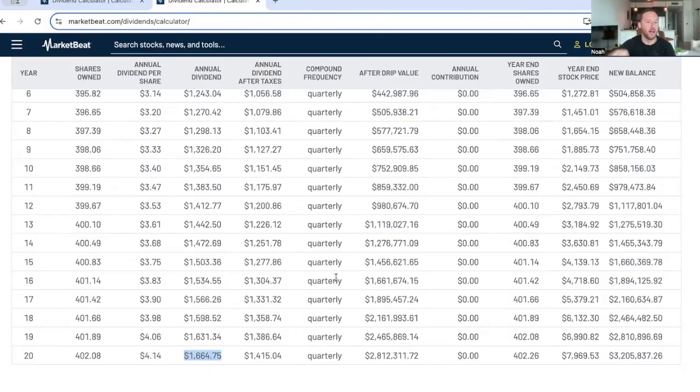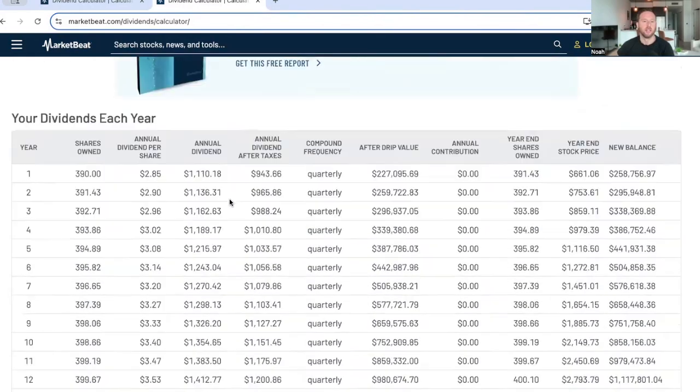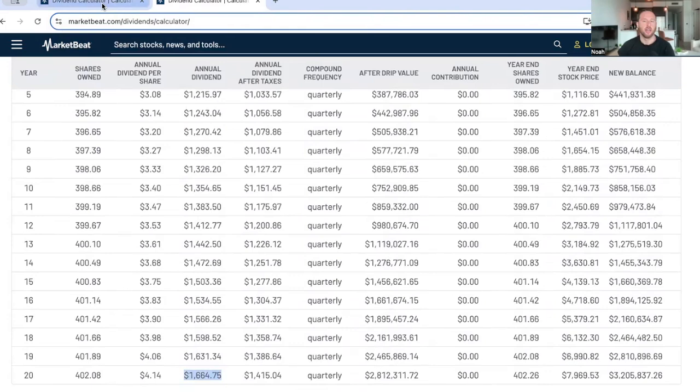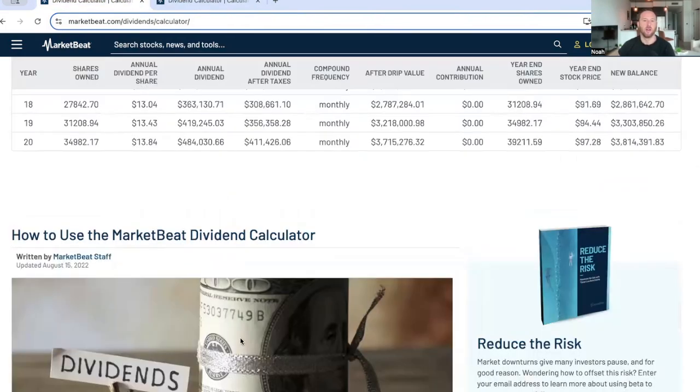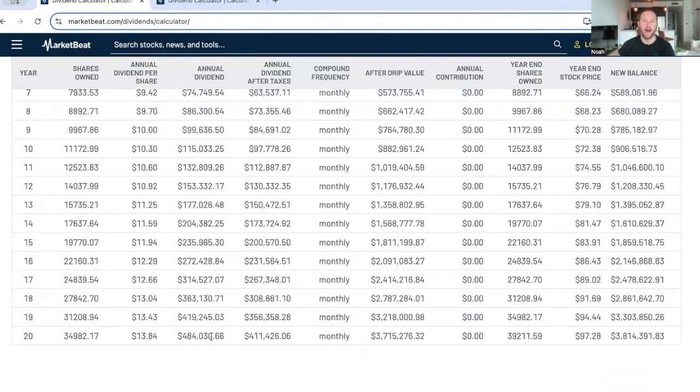Whereas with QQQI, you're going to be earning a healthy dividend, and you can just live off of that and not really sell any actual value there. You could just live off the dividends. We look over here, we can live off these type of dividends. I mean, that massive dividend, massive dividend.